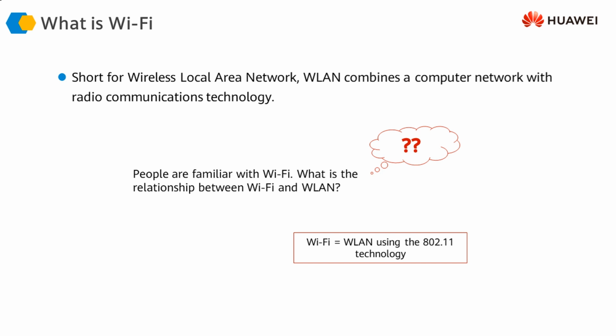There might be other wireless LAN standards as well, where once again we are not using any wires, but we are not using 802.11 technologies either. Those networks would technically be called wireless LANs, but they would not be called Wi-Fi. So for example, if you have a Zigbee network, which is once again another wireless technology, it is a wireless LAN technology, but it is not a Wi-Fi network.